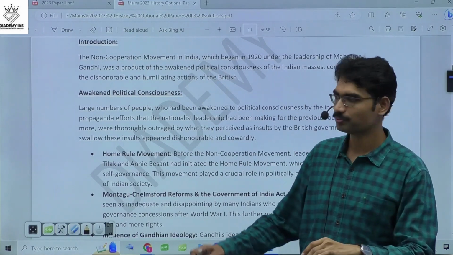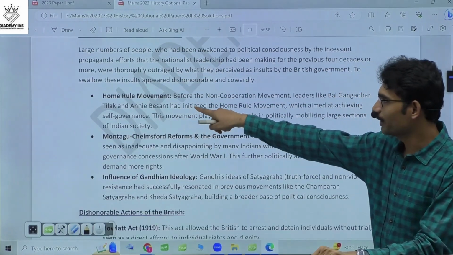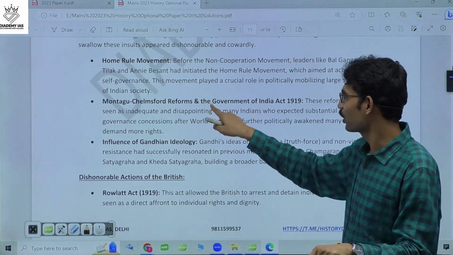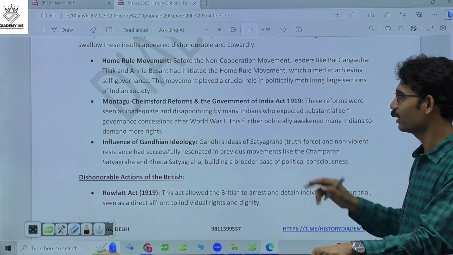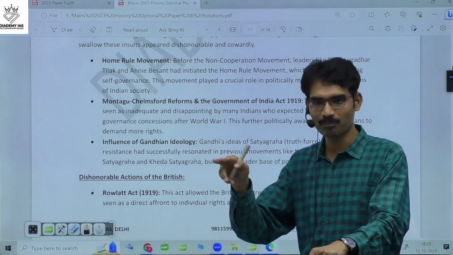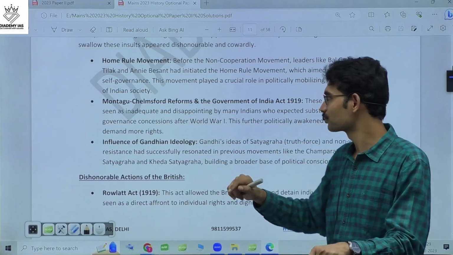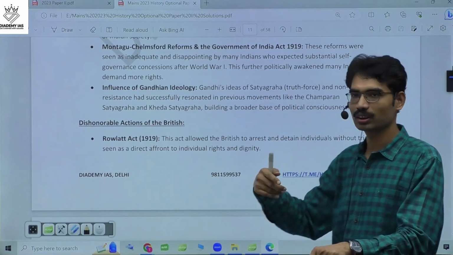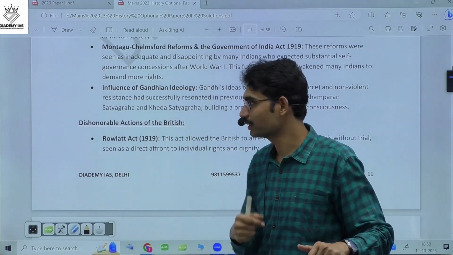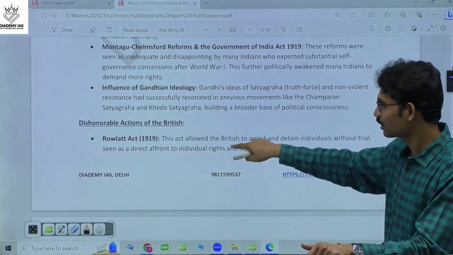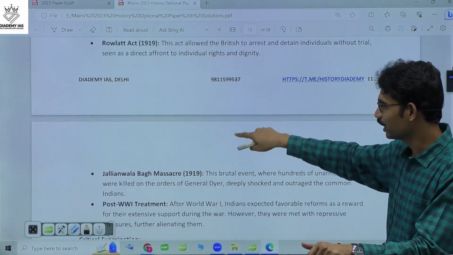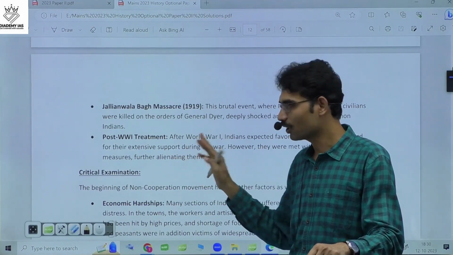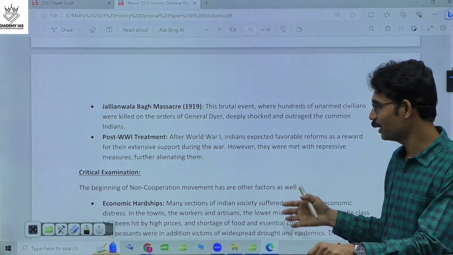Awakened consciousness: the Home Rule movement, this is a symbol of awakened Indians. And the Montagu-Chelmsford reforms and the Government of India Act 1919, this is also because of Indian pressure that they brought these reforms. And the influence of Gandhian ideology, Satyagraha, truth and non-violence, people were awakened. And what are the dishonorable actions? The Rowlatt Act 1919, the Jallianwala Bagh massacre and post-World War I treatment. So because of all these things, the non-cooperation movement emerged.